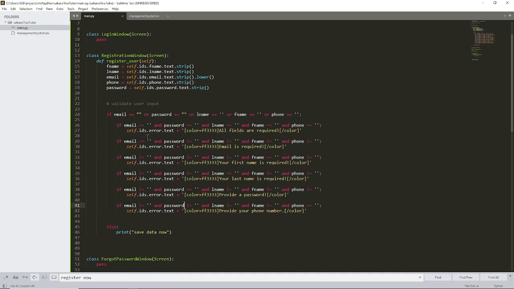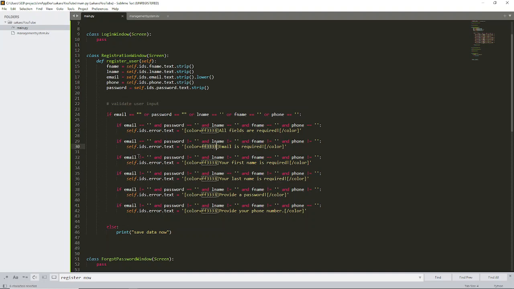In other words, if the email is not provided but the other ones are provided, meaning they are not empty, so it's only the email that is empty, I want to update this error thing. The id is errors, and I want to put email is required, and I also give it a red color. So you get the idea.